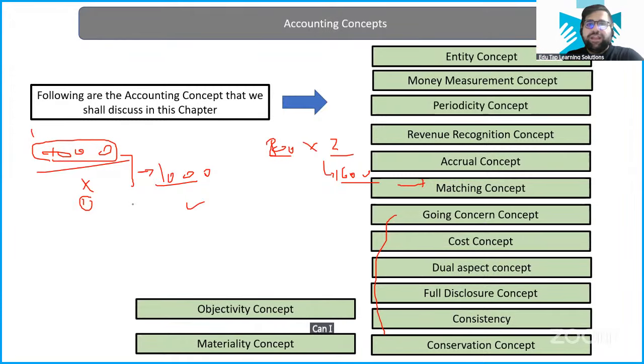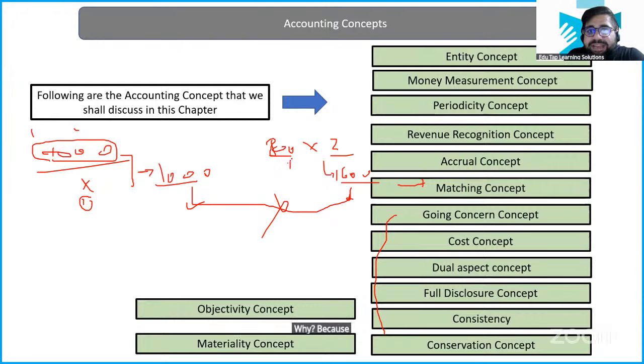Can I say over here that I have got 1600 as revenue and 600 as profit? 1600 में से सीधा 1000 आपने deduct कर दिया. The answer is no, because why? These 1000 is on the cost of 1000 units. The cost of rupees 1000 is on the 1000 units, right? And let me make it more simple. Chalo. If I just say, what is my profit in this case? You cannot say it is 600. Why?